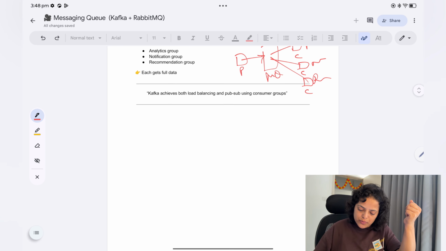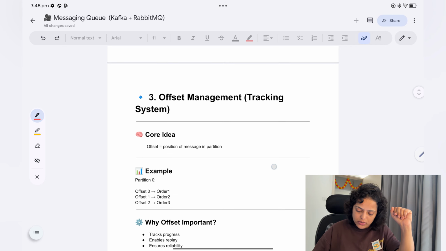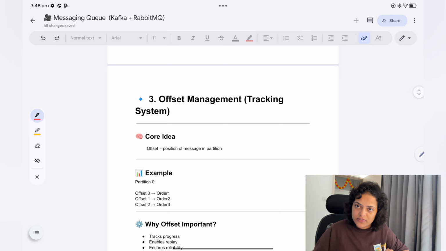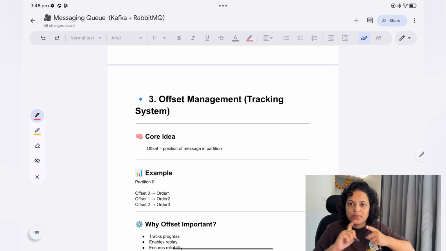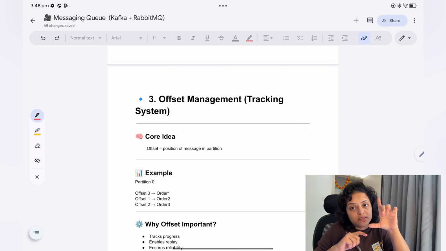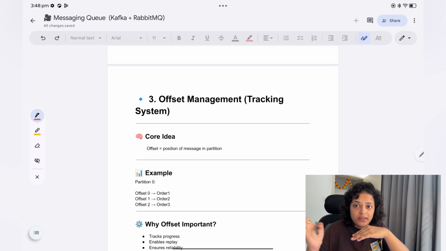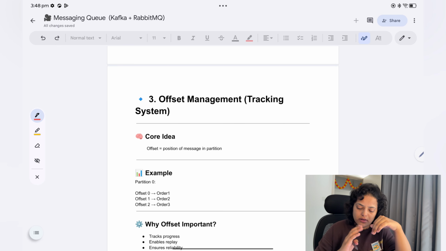So Kafka achieves both load balancing and publisher subscriber using consumer groups. That is the importance of consumer group. Now the third one is offset management, okay. I talked to you about offset management, that we keep track of till where the consumer has read the data, or for which offset it is currently reading, so that if it fails, we can restart the data reading from a new consumer from the point where it left off.